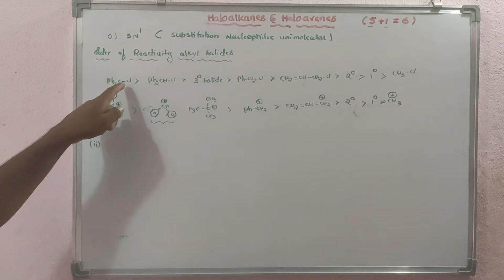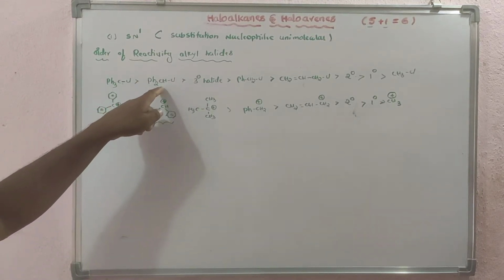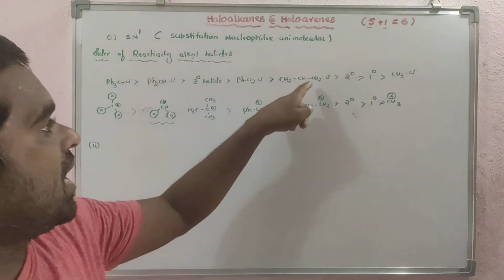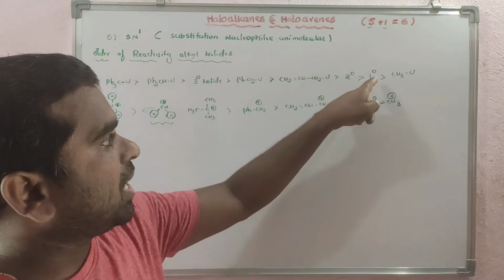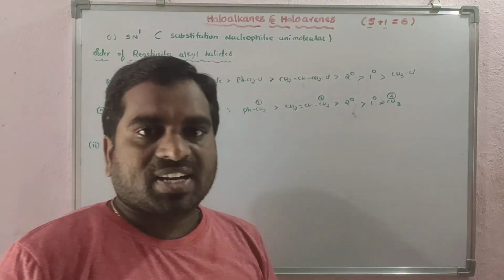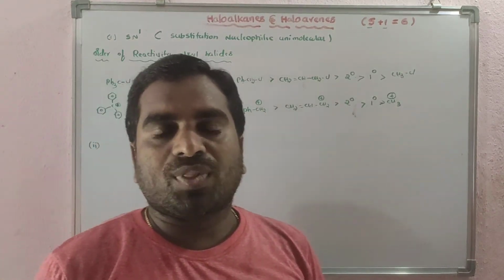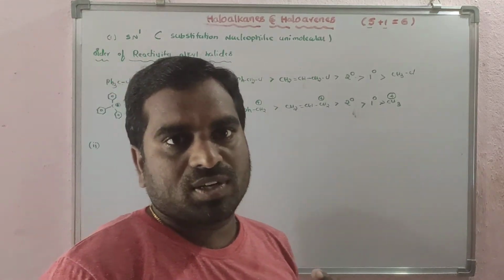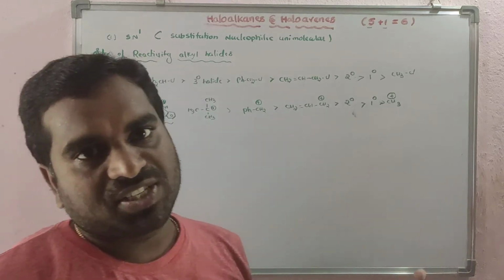I combined all and I have written here the reactivity of alkyl halides. The order is: triphenyl methyl chloride, diphenyl methyl chloride, tertiary alkyl halides, benzyl chloride, allylic chloride, secondary chloride, primary chloride and methyl chloride. As you know, the reactivity in an SN1 reaction depends upon the stability of the carbocation. If the carbocation is more stable, the SN1 reaction is very fast.